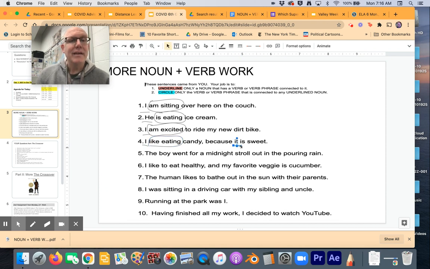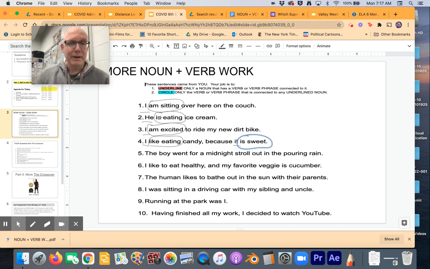It is a pronoun and it's taking the place of candy. So this part of the sentence is about I like eating candy. This part of the compound sentence is about the candy itself. And here's where it gets funky. Guess what? The candy is doing something. It is existing by being sweet. It is sweet. Okay, that's how that should look.